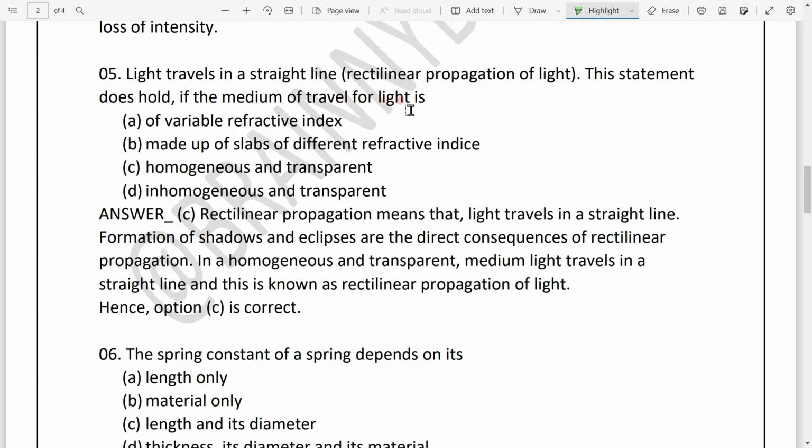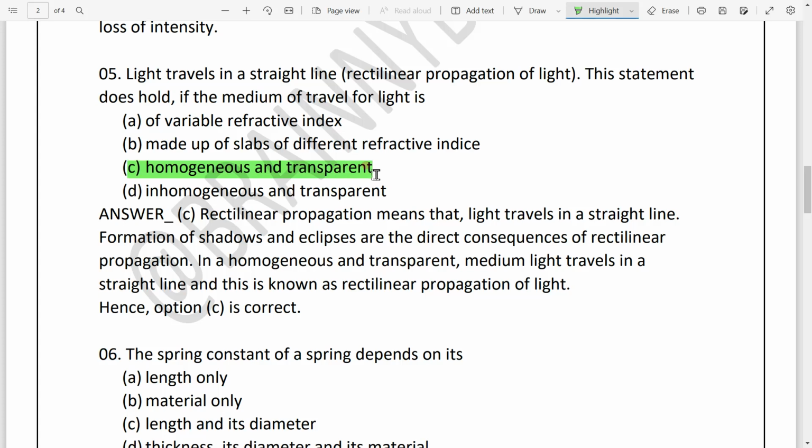Basically this question asks that if we want our ray of light to travel in a straight line, if we want its path to be rectilinear, then what medium would we use? It's a very simple question, because rectilinear propagation means what? The light travels in a straight line. We need to make the path of light straight, and it only occurs in what?